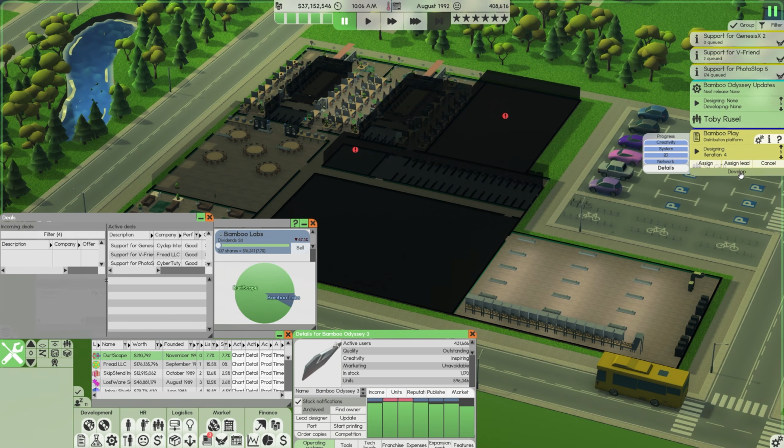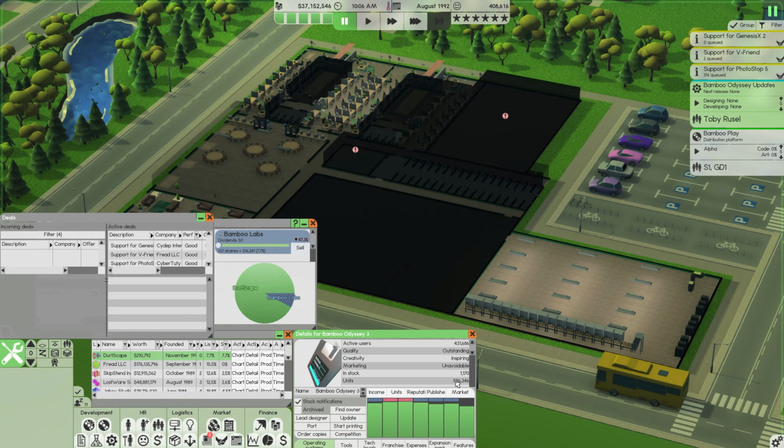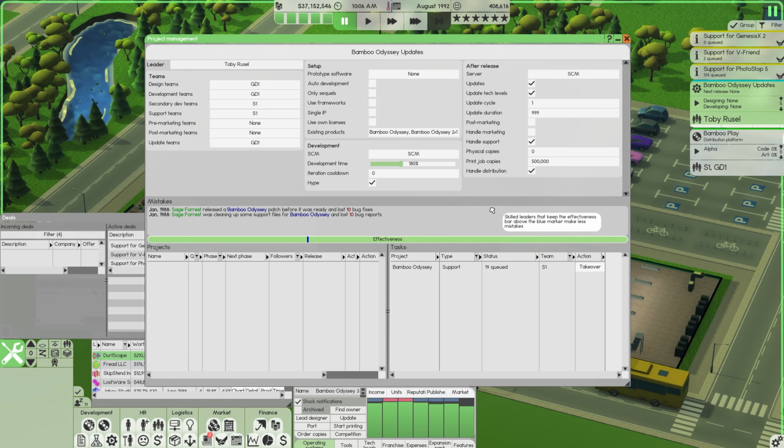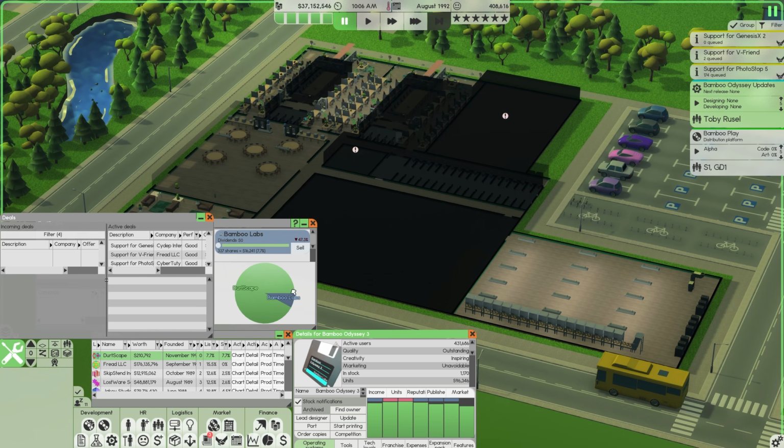All right, Bamboo Play is ready to be developed. We'll go ahead and start developing that. And I just want to tinker with this a little bit. I'm going to set this to like 500,000 and just see what happens. We probably have sold that many already. Yeah, we've sold 596,000. So if I set this to 1 million, is that how that works? Let's set that to 1 million and see what happens.